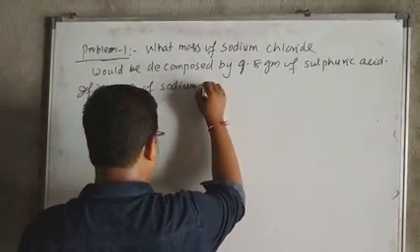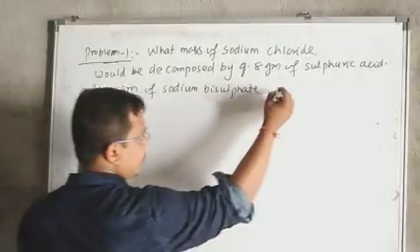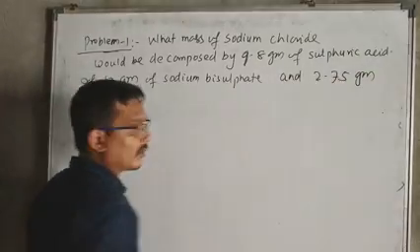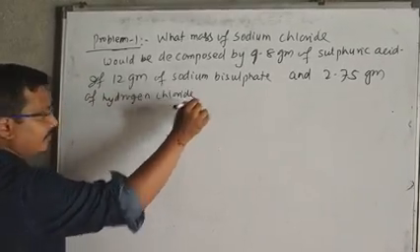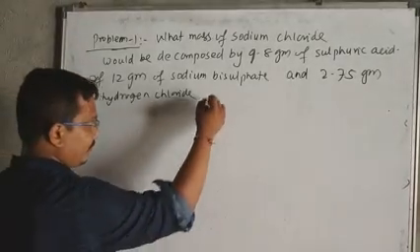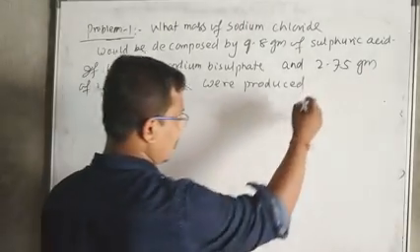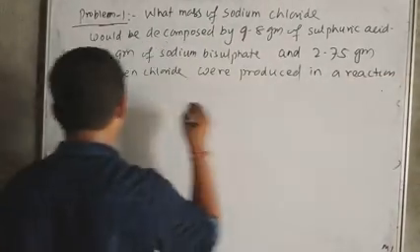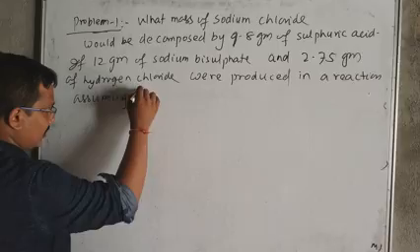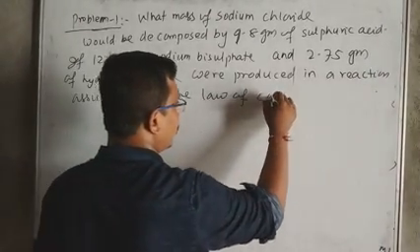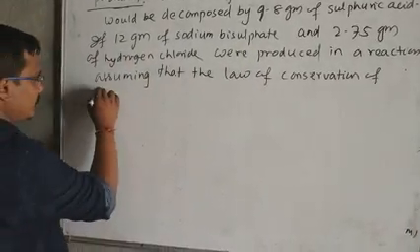if 12 gram of sodium bisulfate and 2.75 gram of hydrogen chloride were produced in a reaction, assuming that the law of conservation of mass is true.